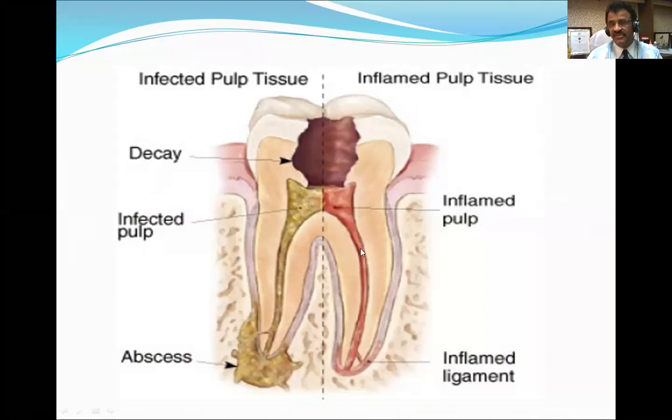Here in inflammation, you can see redness, inflamed pulp, inflamed ligament. Whereas on this side it is infected because pus has formed. Infected pulp with pus, an abscess has formed. So there is pus in it. We can also call it decay of teeth.